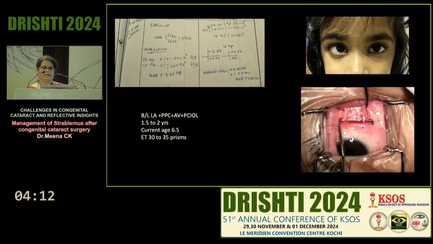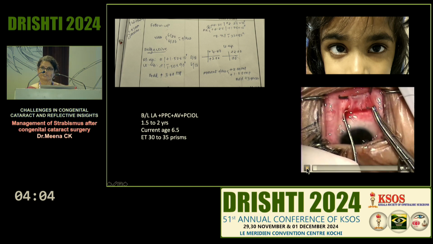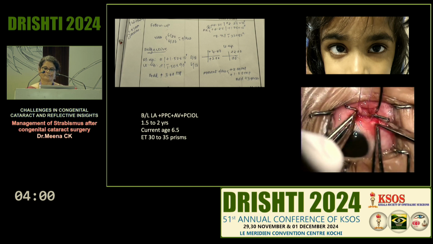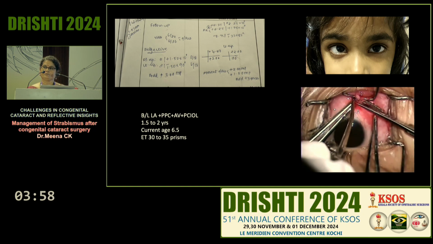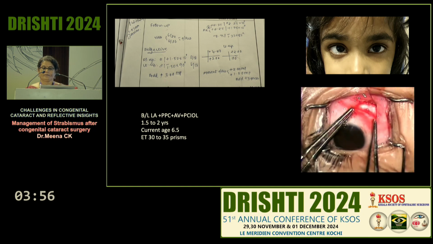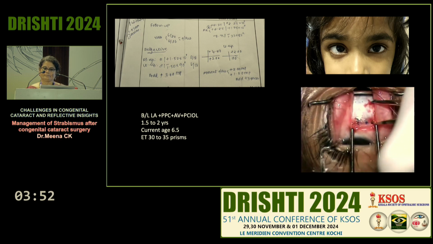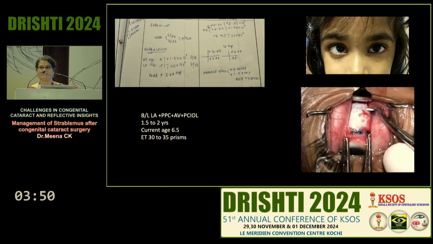She has developed an esotropia of 30 to 35 prisms. In such cases, when there is a potential for binocularity, you can go for a little early surgery. Here I would go for a bilateral MR recession in this child, since there is no unilateral amblyopia.